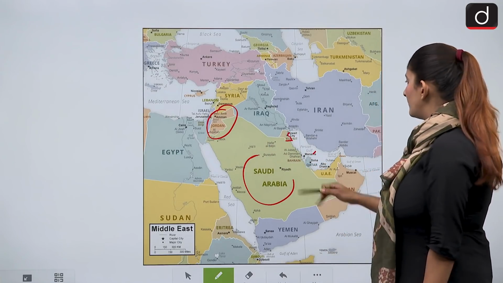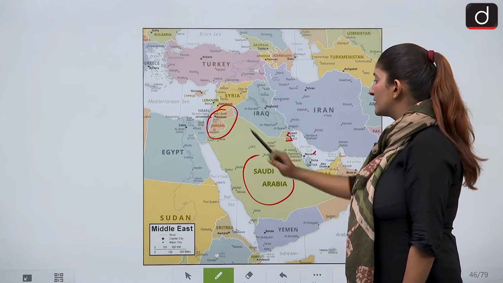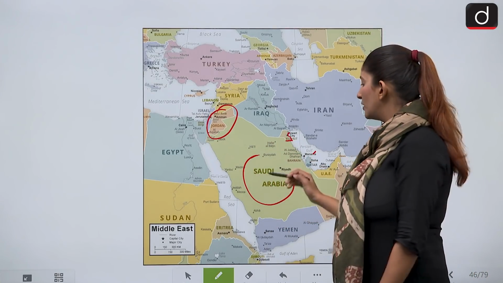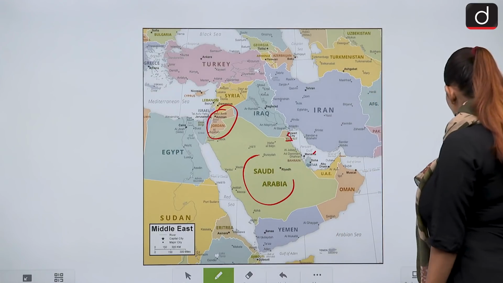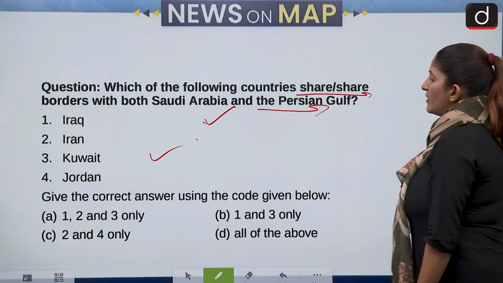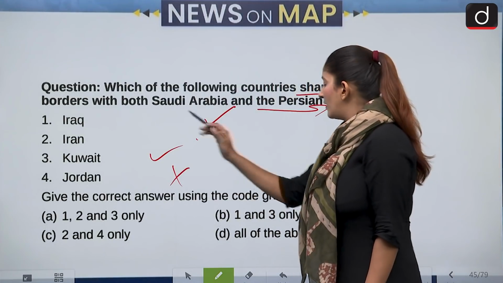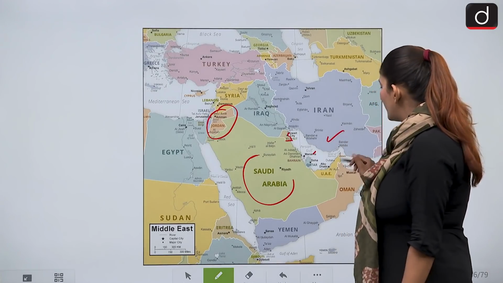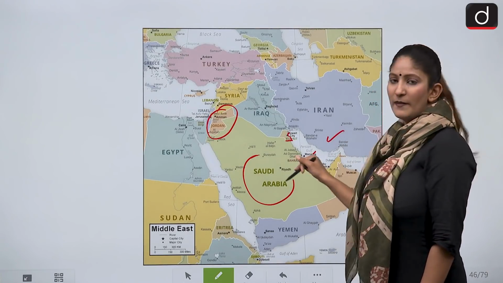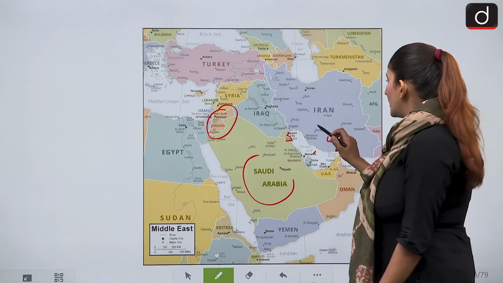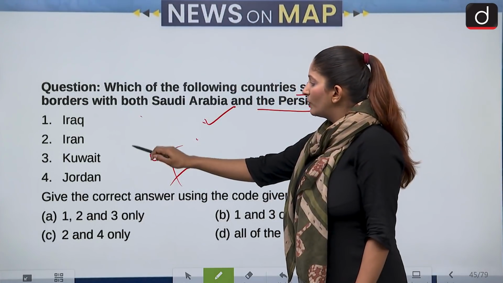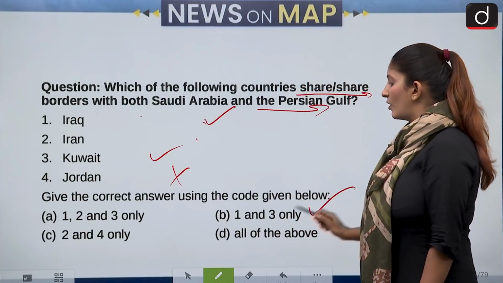And of course that makes this answer wrong, because it's first of all landlocked, and even if it wasn't landlocked, it would have coincided with the Red Sea. Okay, so Jordan is not our answer. Iran has a border with the Persian Gulf, and it has a maritime border with Saudi Arabia, but not a land border. So Iran is not the correct answer here. The correct answer will be only 1 and 3, that is option B.